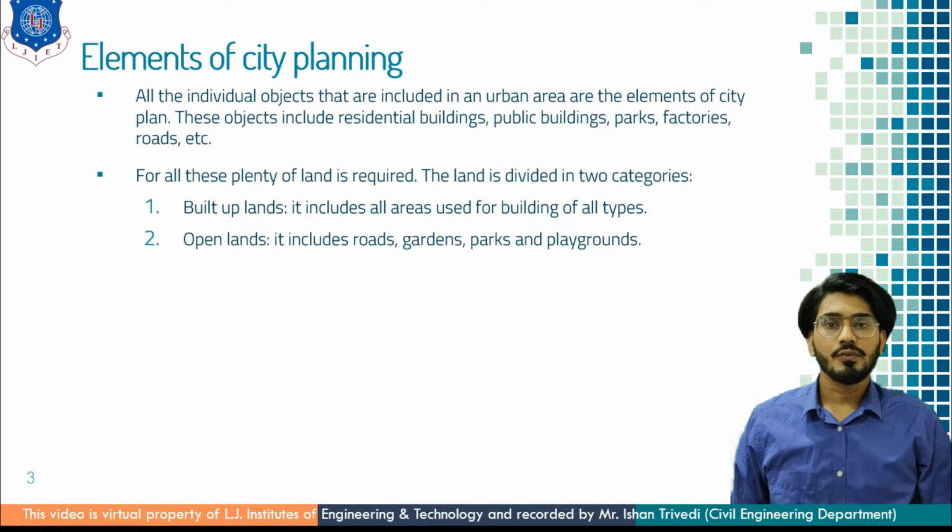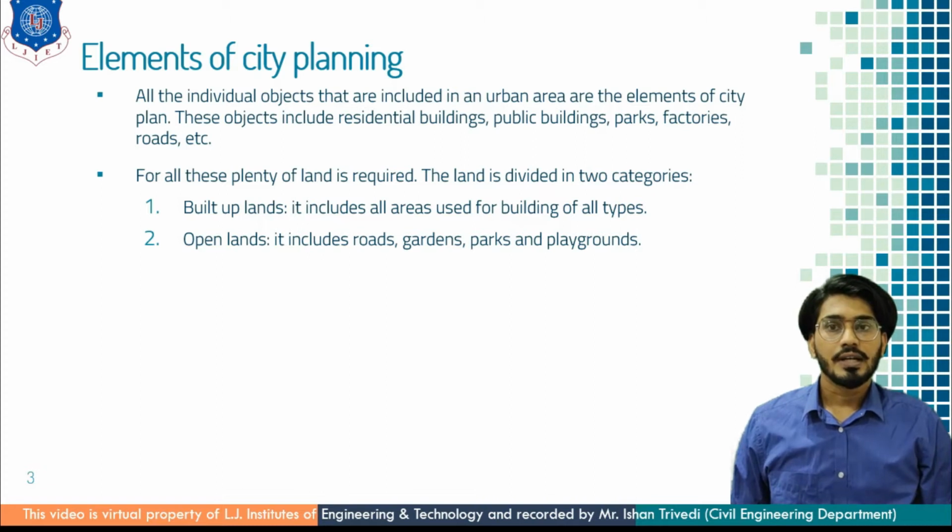For all these we require lots of land, and these lands are classified in two categories. First is the built up area, or you can say the built up lands, where various types of buildings are constructed. And the second is open lands, which include the roads, gardens, parks and playgrounds.